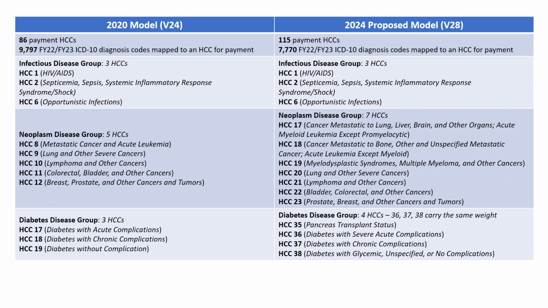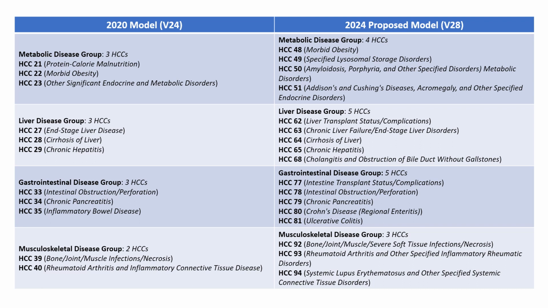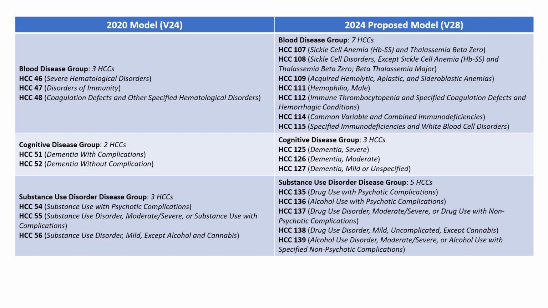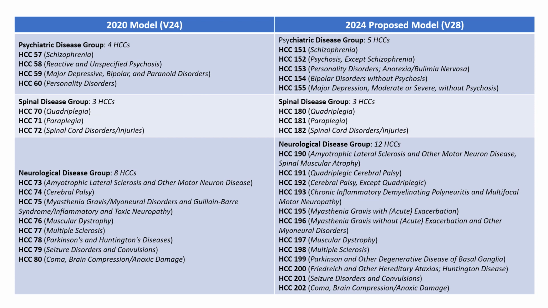Infectious disease group, neoplasm disease group, and diabetes disease group are renumbered. Metabolic disease group, liver disease group, gastrointestinal disease group, and musculoskeletal disease group are renumbered. Blood disease group, cognitive disease group, and substance use disorder disease group are renumbered. Psychiatric disease group, spinal disease group, and neurological disease group are renumbered.